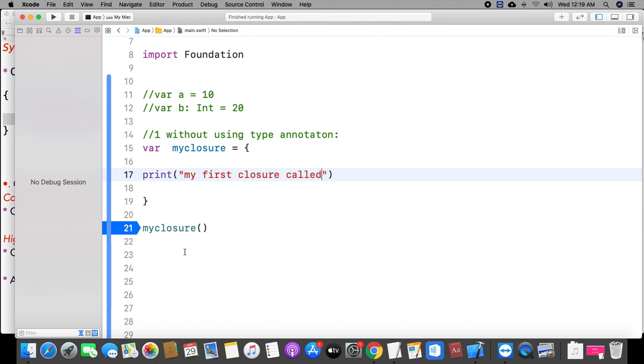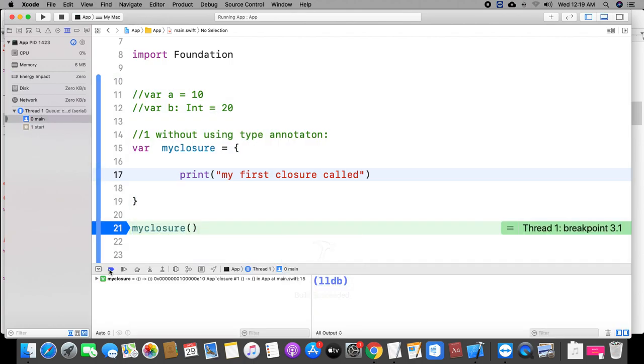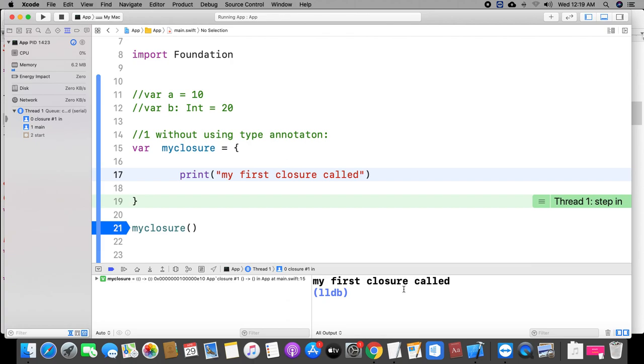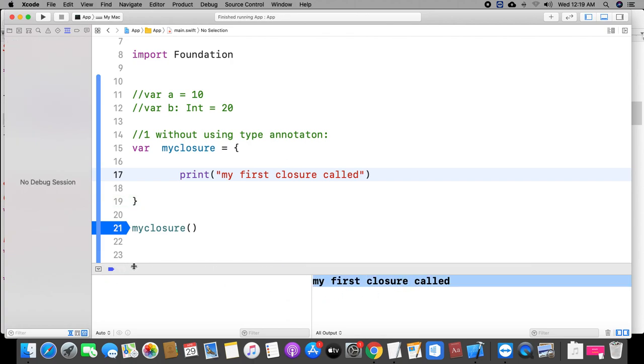We'll check whether it is executed or not. Look at here, I'm running it. I'm clicking the breakpoint. Yes, the closure is called. How do we call this closure? Like the closure name, and after that, we need to give the parenthesis.